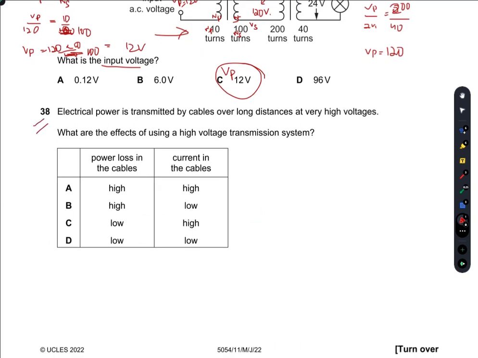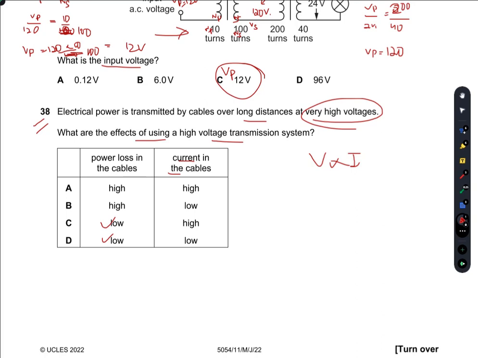Electrical power is transmitted by cables over long distances at very high voltages. What are the effects of using a high voltage transmission system? The power loss in the cables is very low because of high voltages and low current in the cables.